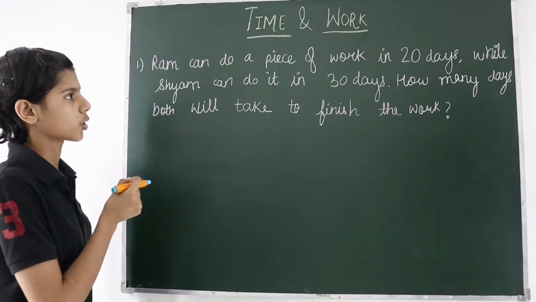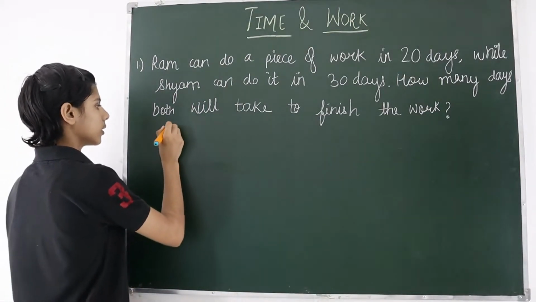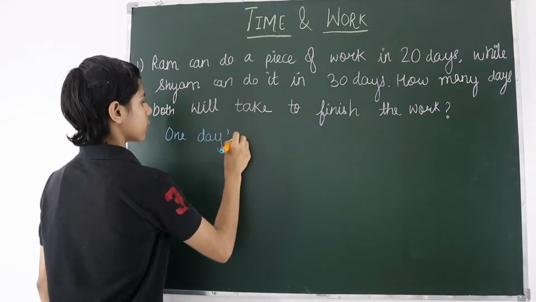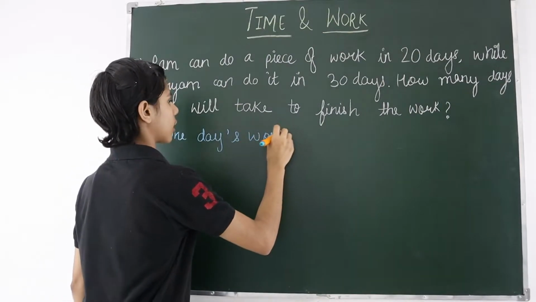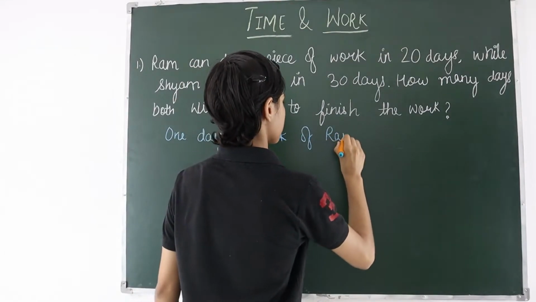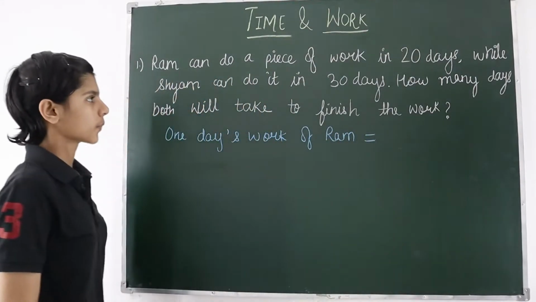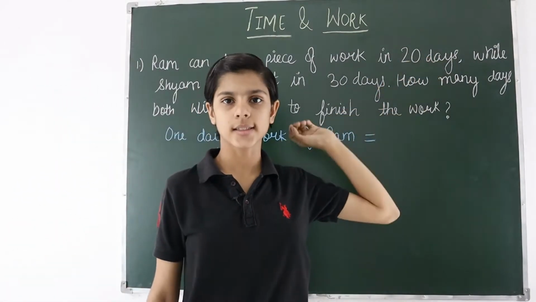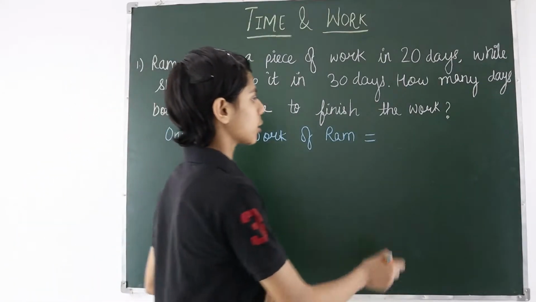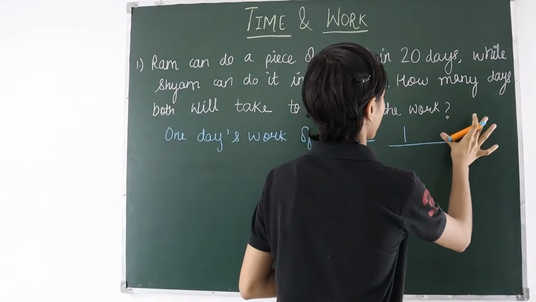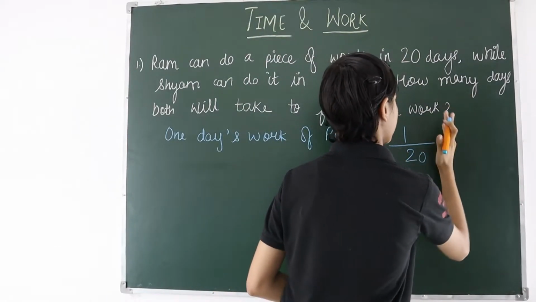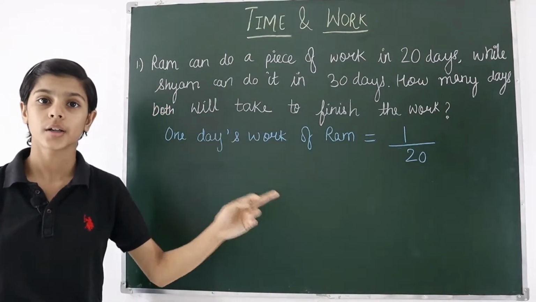So in this question, firstly we have to write one day's work of Ram. See, here he is taking 20 days alone to do the work. So one day work, as I have told you earlier, will be 1 divided by the total number of days, that is 20. 1 by 20 is the one day work of Ram.